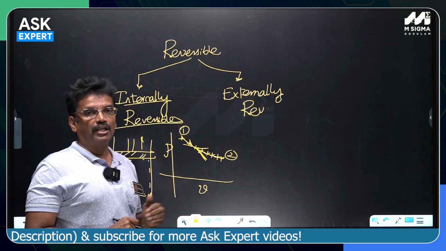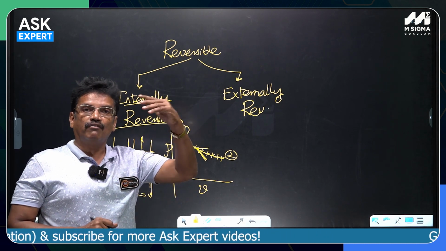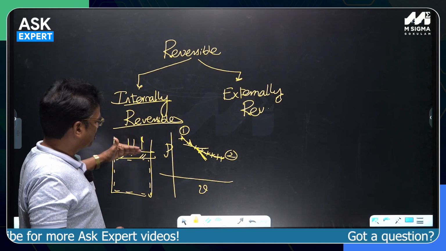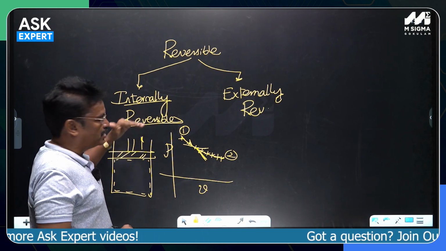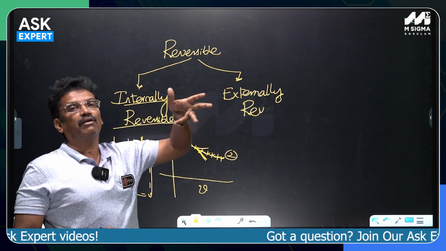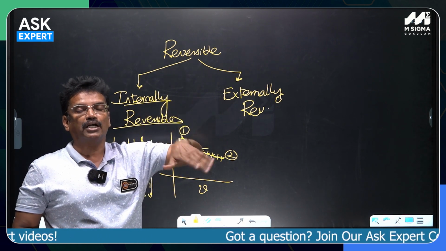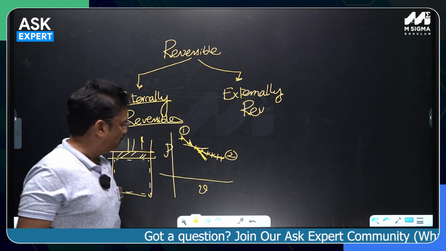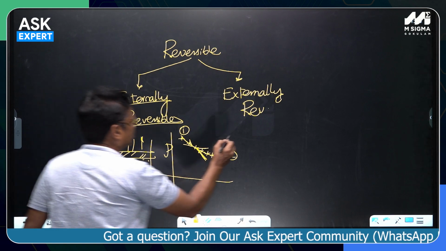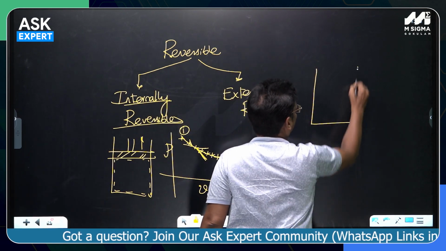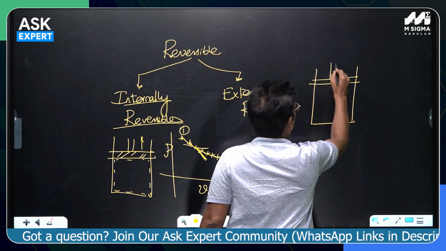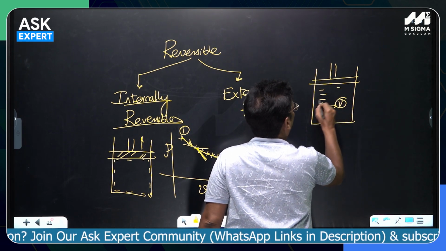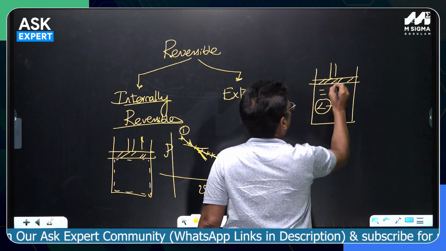What do you mean by externally reversible? If the irreversibilities are absent external to the system during the heat interaction or work interaction between the system and the surroundings, if the external irreversibilities are completely absent, that can be thought of as externally reversible. Suppose an isothermal process is there, a liquid is undergoing a phase change to the vapor.